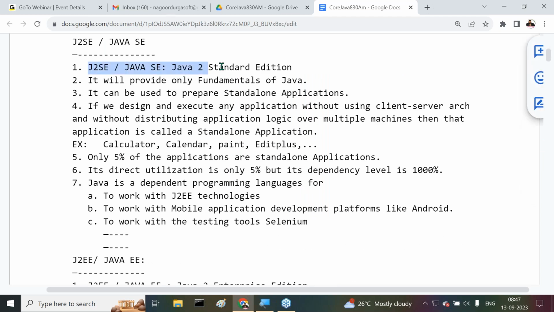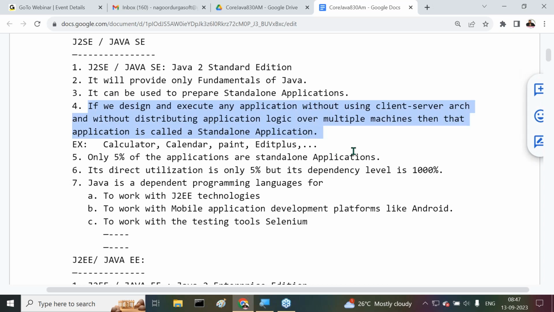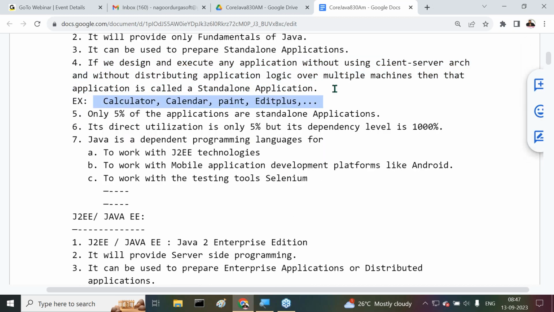J2SE or Java SE, what is it? Java 2 Standard Edition. It will provide only the fundamentals of Java, not the complete Java. It can be used to prepare standalone applications. If you design and execute any application without using client server architecture or without distributing application logic over multiple machines, then that application is called a standalone application. Examples for standalone applications are a simple calculator, calendar, and so on.